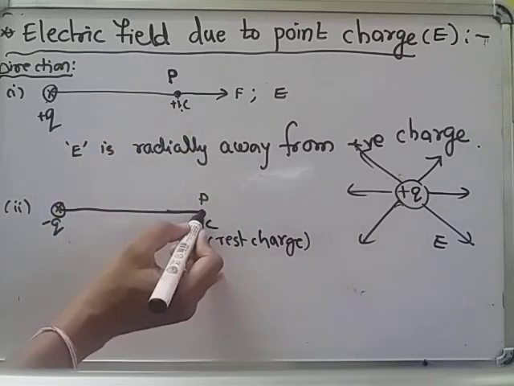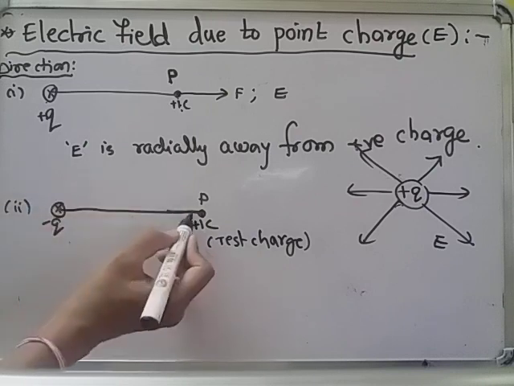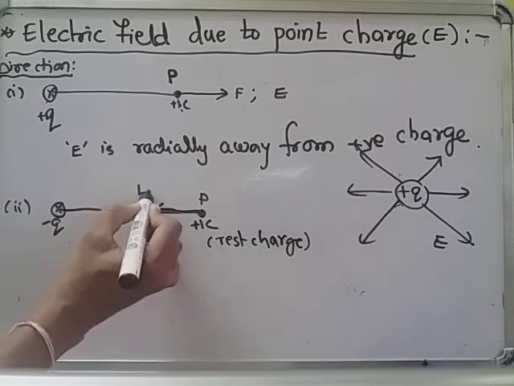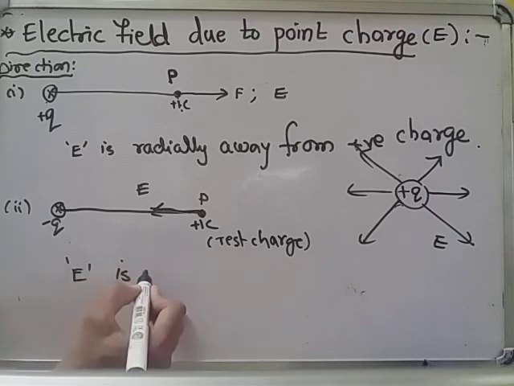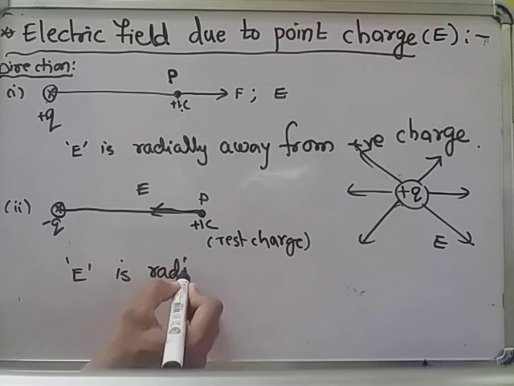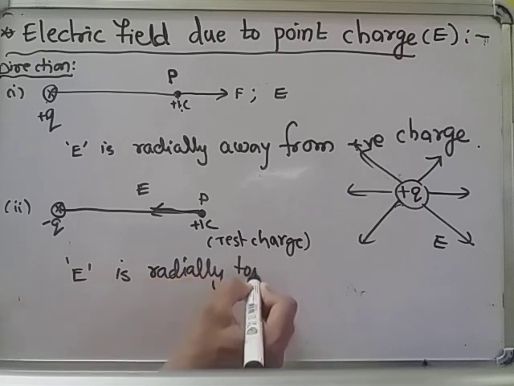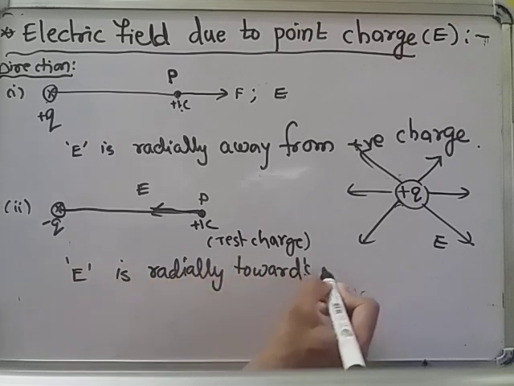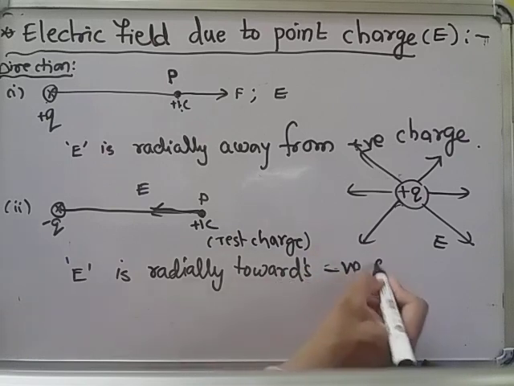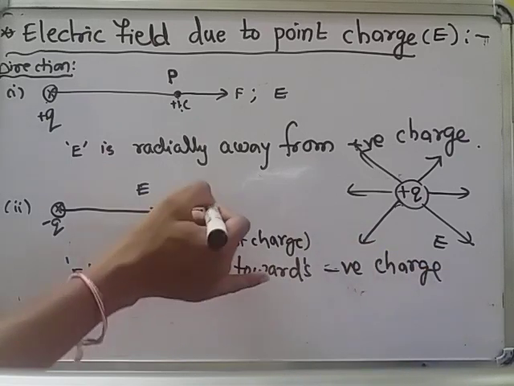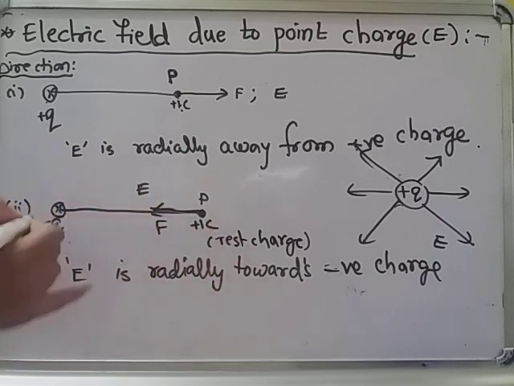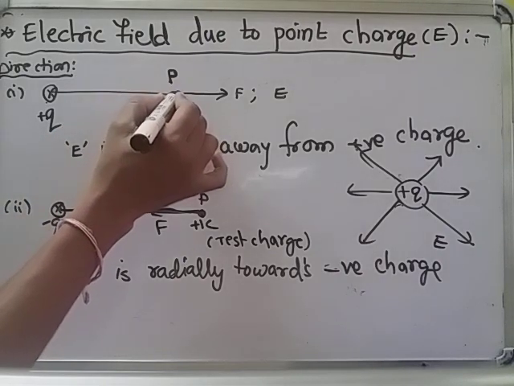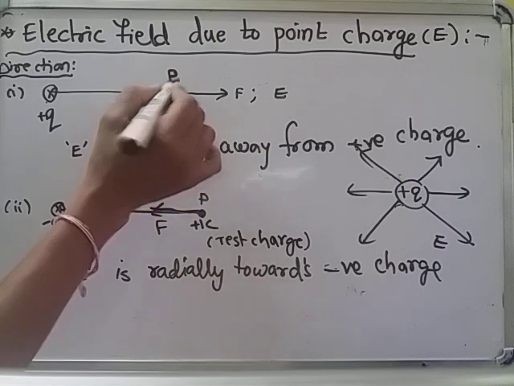I am placing the unit positive charge here, and this unit positive charge is attracted by the minus q, so on this side the electric field will be there. That means the electric field is radially towards the negative charge. Force is also towards the negative charge. This minus q applies a force on plus q. If you want to find the electric field direction, you have to place the plus 1 coulomb charge. It will experience a force. That force direction is the electric field direction.